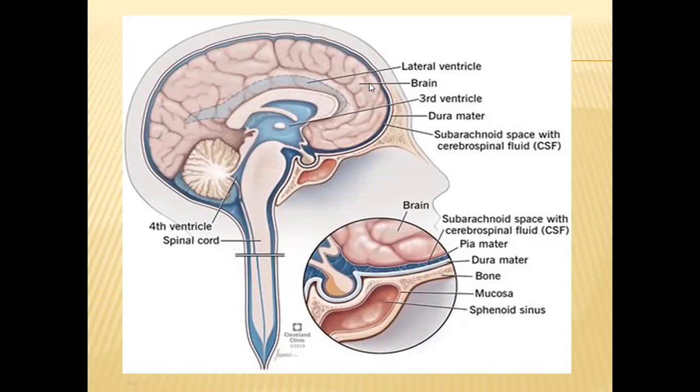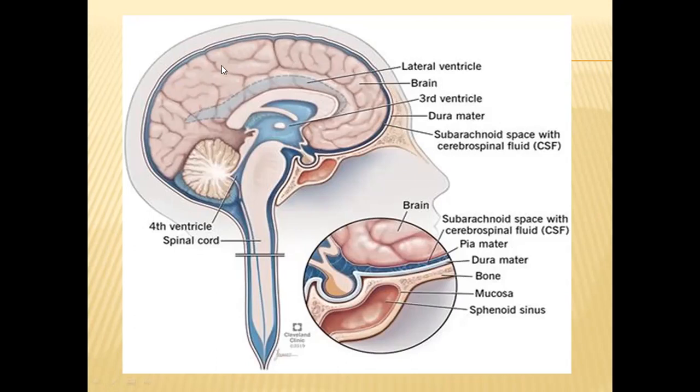Outside the nervous system, we have the meninges. Three meninges will be there. In between these meninges, between the innermost one and the middle one, the cerebrospinal fluid will be there. This cerebrospinal fluid also acts like a lubricant, and it also acts like a nutrition supplying agent to the neurons present in the spinal cord and brain.